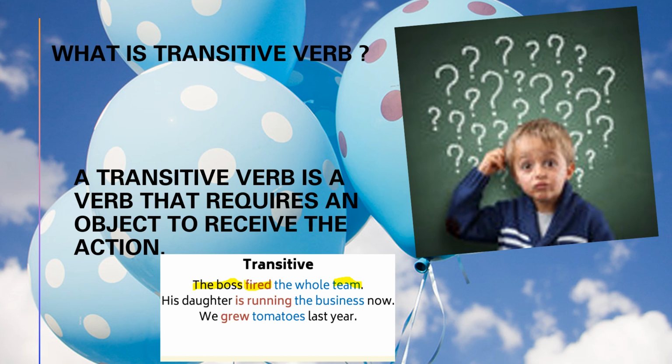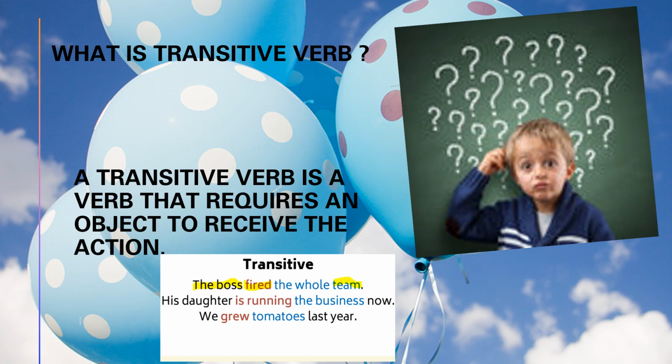Another: his daughter is running the business now. That person is talking not about himself. In that transitive sentence, the action should not be on the subject itself. It should be about a second person, a second thing, a separate person, a separate thing.